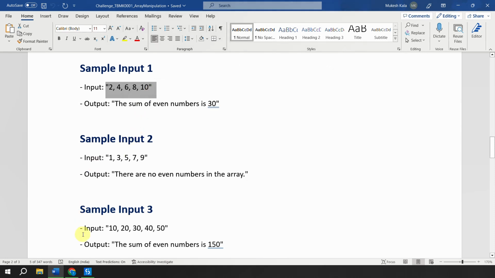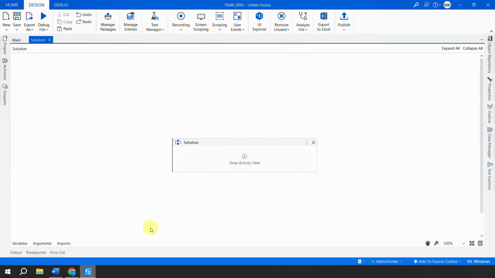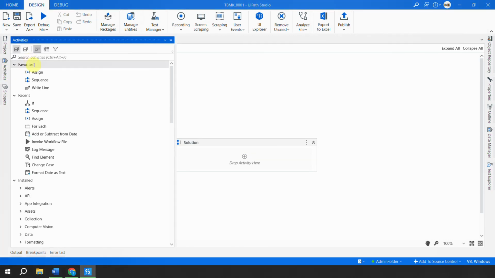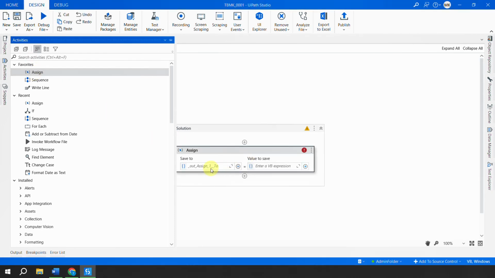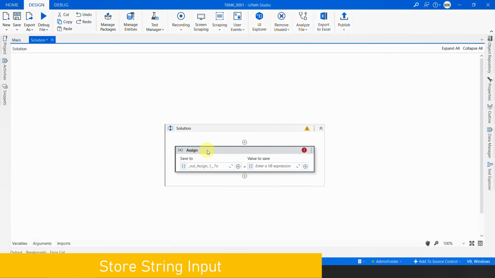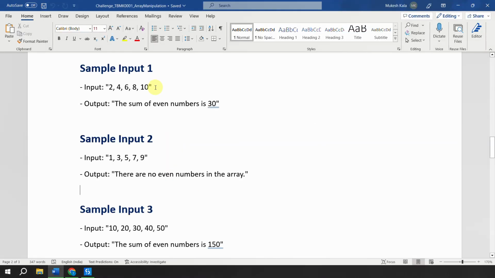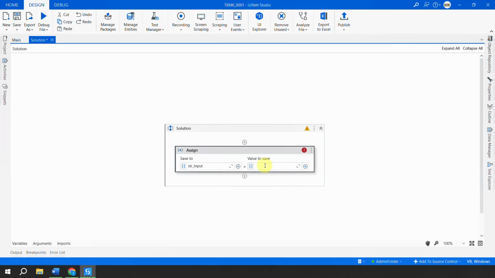So the first thing first, I'll go back to my UiPath Studio, right? So I have created a blank sequence here, and let's go to the activities and I'll take an assign activity here, right? So this assign activity I am going to use to store the input. Okay, so I'll go here, I'll hit Ctrl+K and I will say that this is a string input. So I'll copy the input from here, come back and paste it as the value, right?